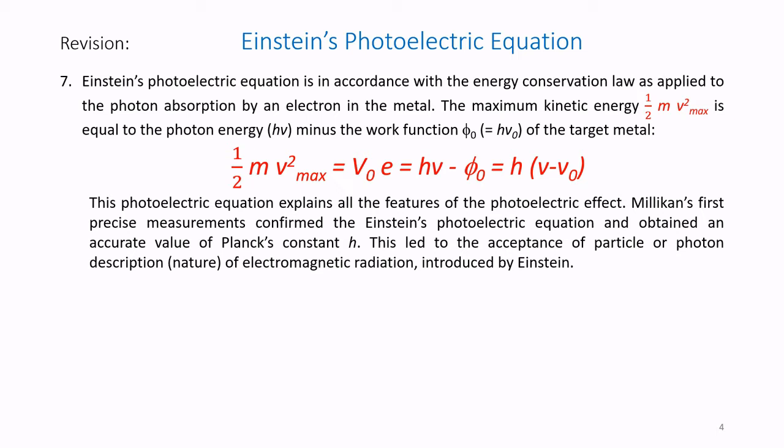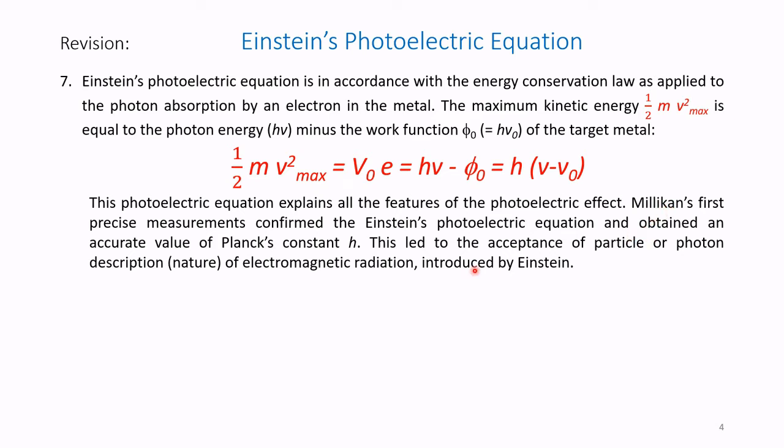Therefore, rearranging this, we get h nu minus phi naught is equal to h into nu minus nu naught. So h is taken common and this becomes nu minus nu naught. This photoelectric equation explains all features of the photoelectric effect.